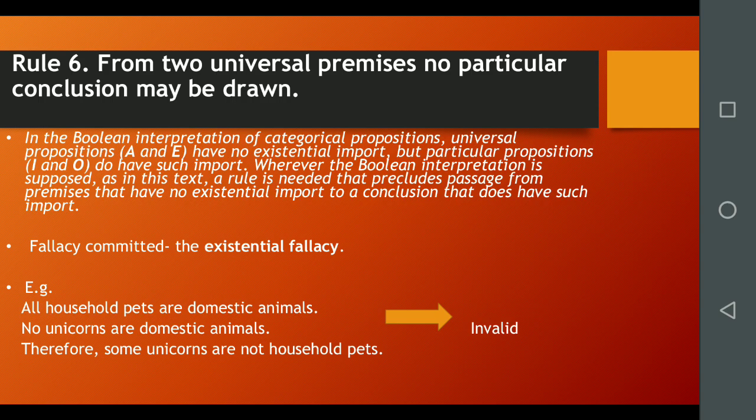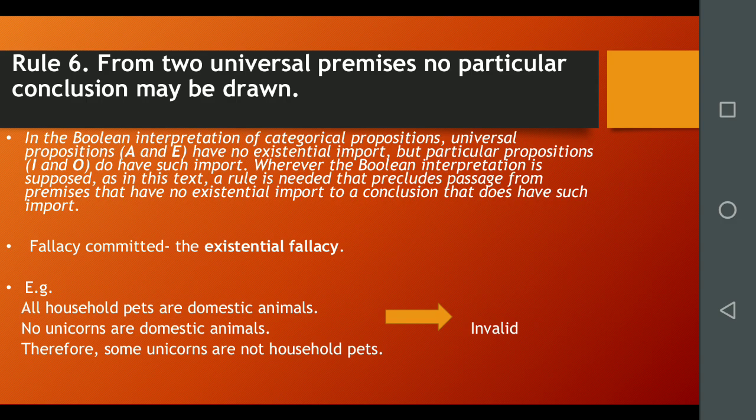A proposition is said to have existential import if the truth of the proposition requires a belief in the existence of members of the subject class. I and O propositions have existential import. They assert that the classes designated by their subject terms are not empty.